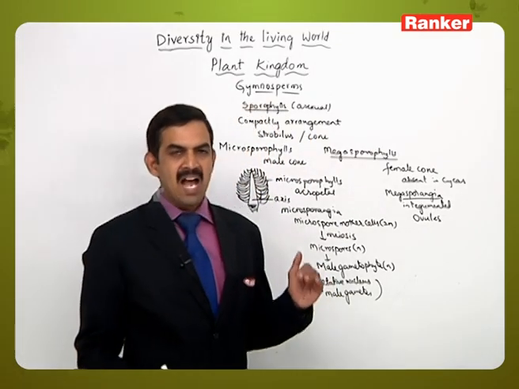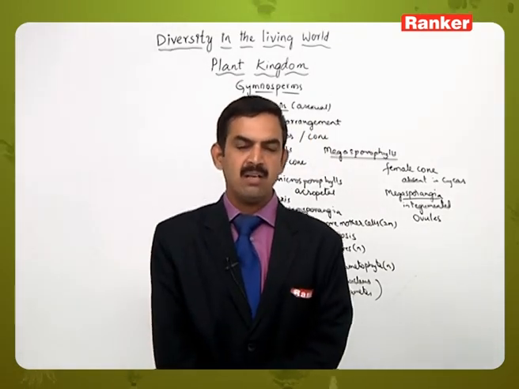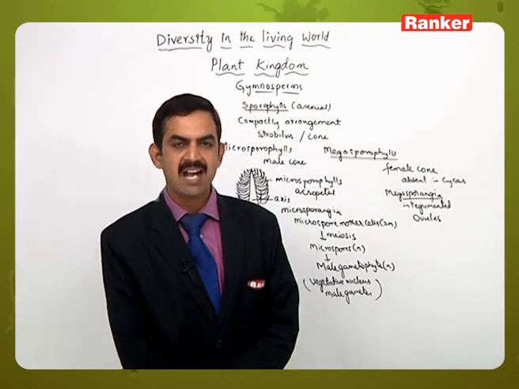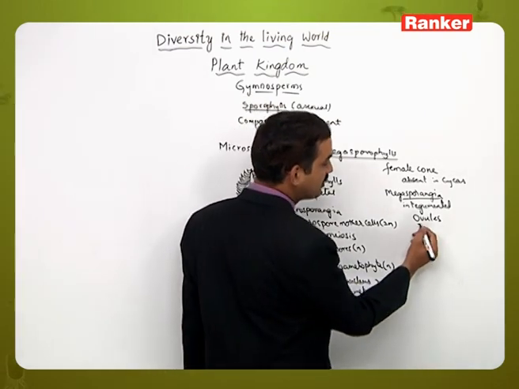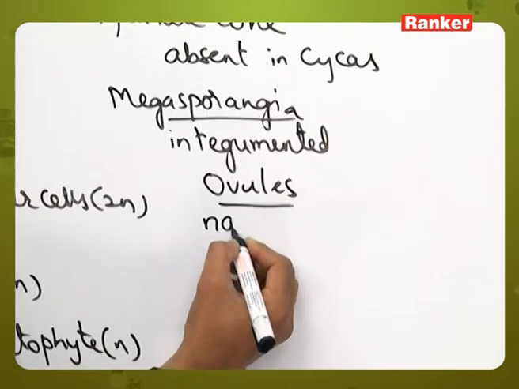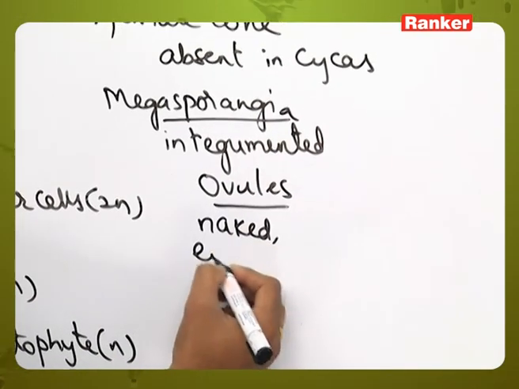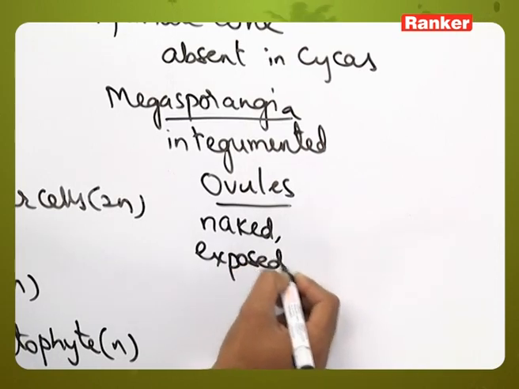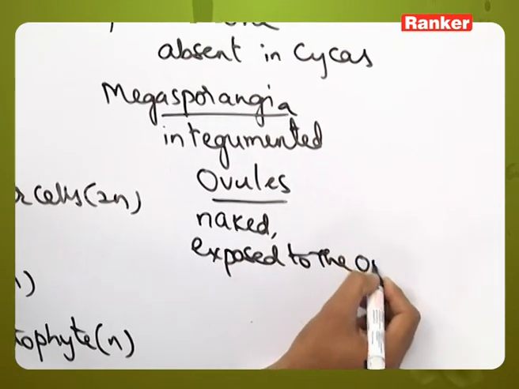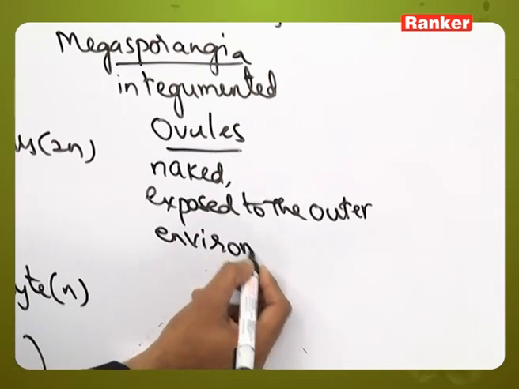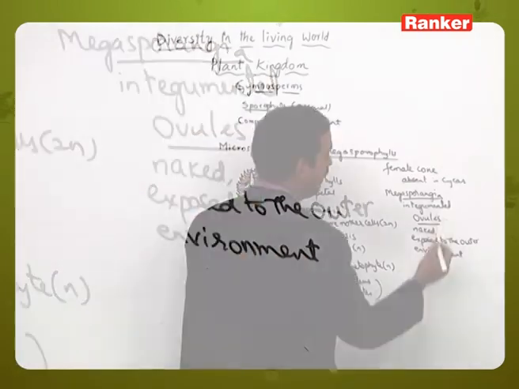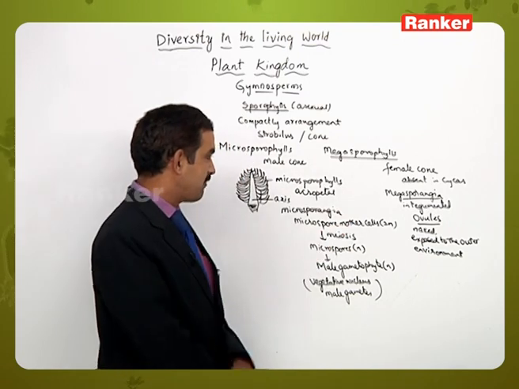But here, unlike in the angiosperms, parts like the stigma, style and ovary are not seen. Only the ovules are present, and these ovules are naked and exposed to the outer atmosphere or environment.